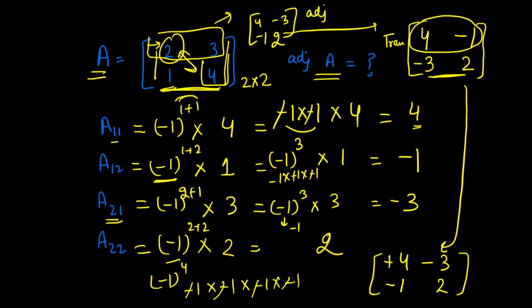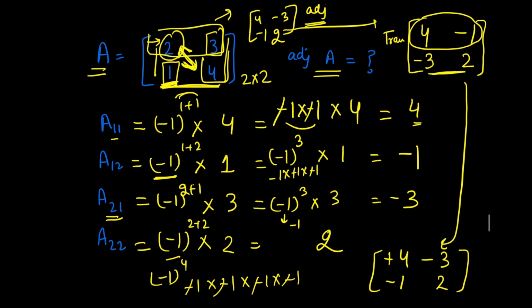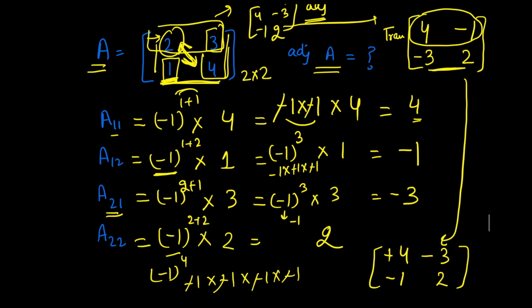That's it. This is the adjoint for this 2 by 2 matrix. So this is just a shortcut without solving these, but it is only applicable for a 2 by 2 matrix. So what you have to do is interchange these two and change the sign of the other two elements. That's it. So this is all about adjoint.